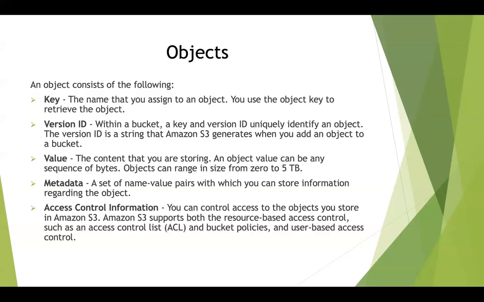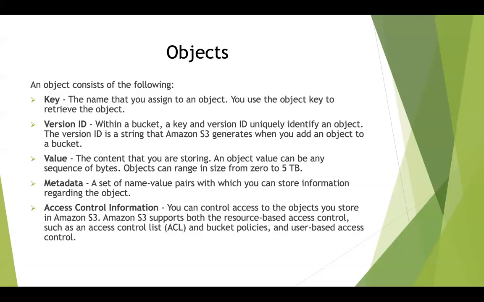And then access control information is nothing but how you want to provide access to this particular object, whether you want to provide read-only access, or write access, or whether you want to open up the access to that object to the entire world or to the outside world. You can do that using three types of access control. The first is called ACL. The second is called bucket policies, and the third is using IAM policies. Okay, so we will look at each one of these in detail.